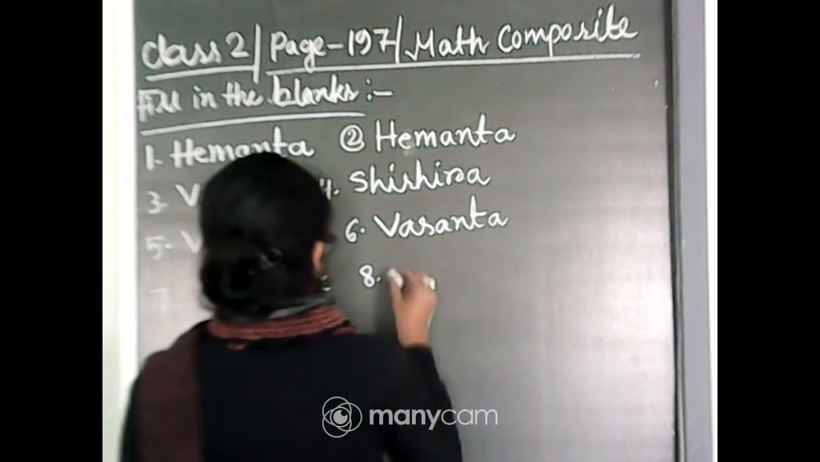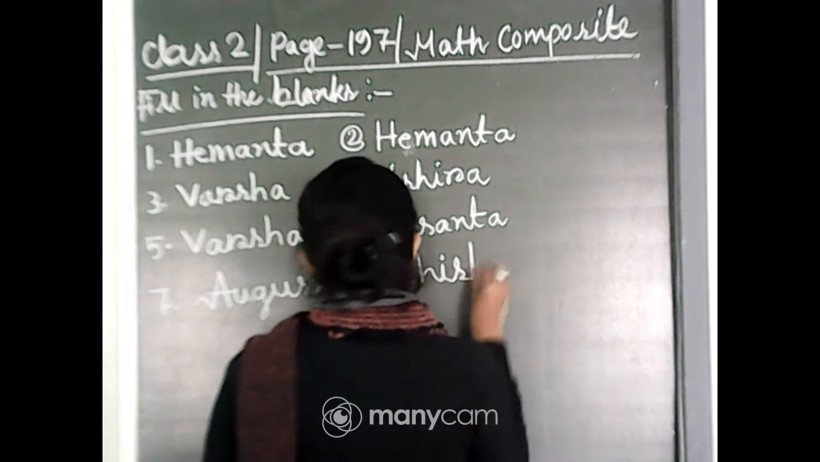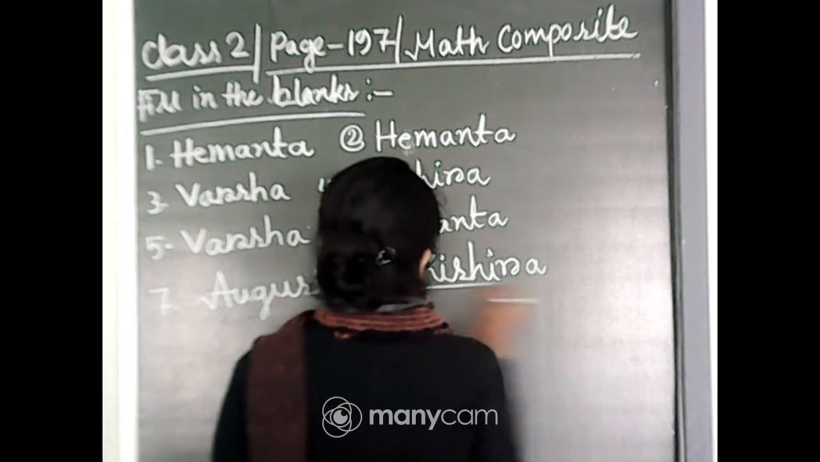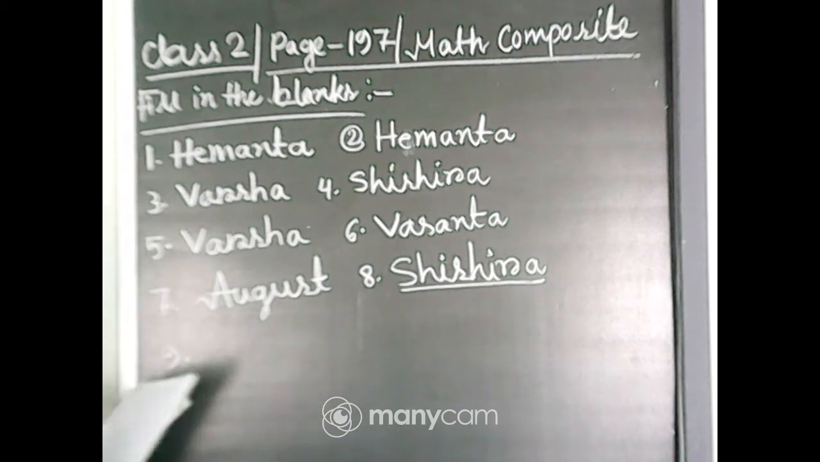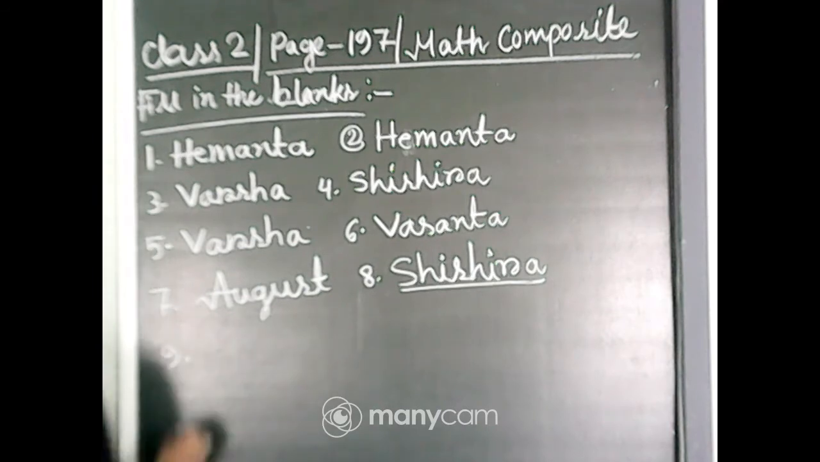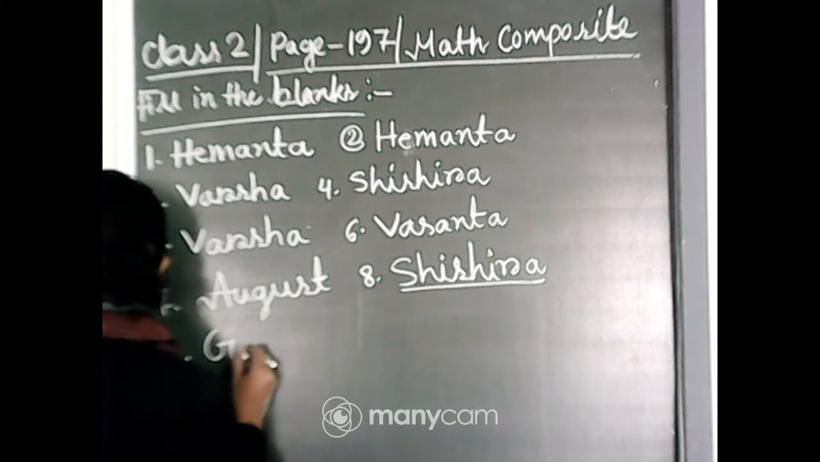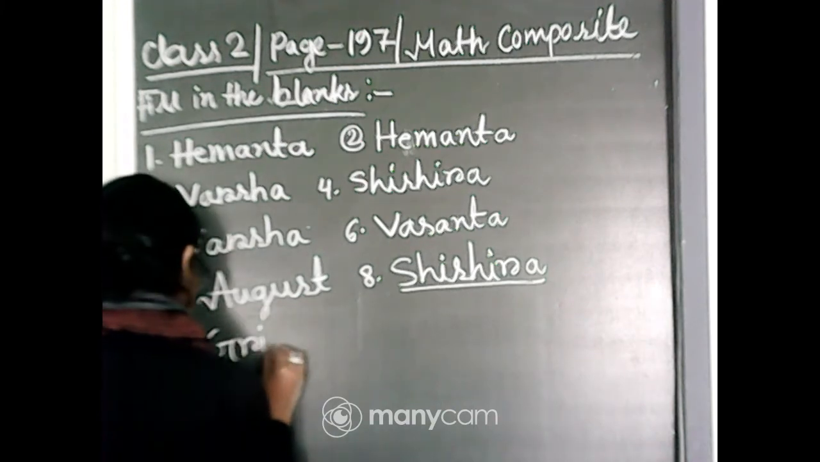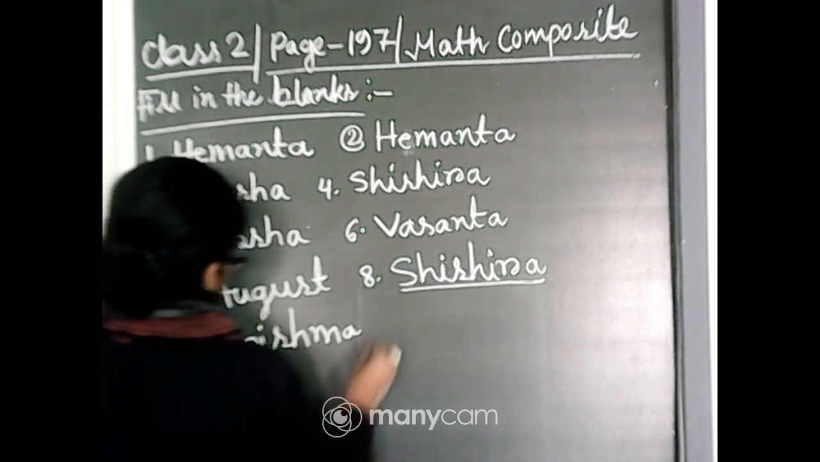The season of Shishira comes after Hemanta. Number 9: we like to bathe in cold water during the season of Grishma, isn't it? Because we love to take a shower at the time of summer. Grishma. Number 10.